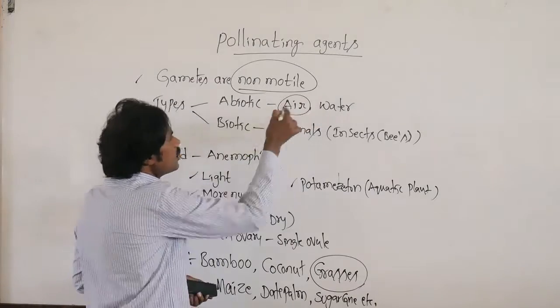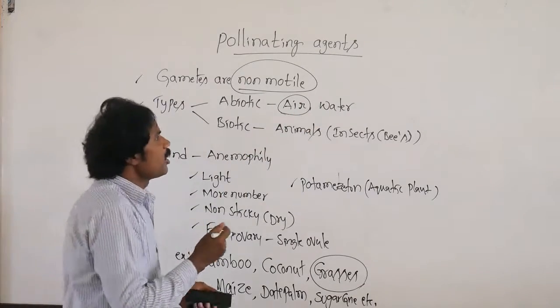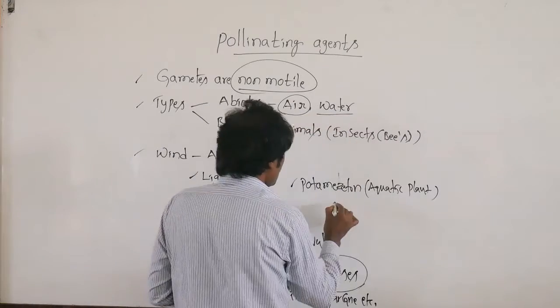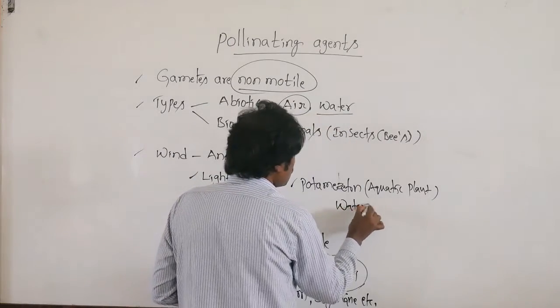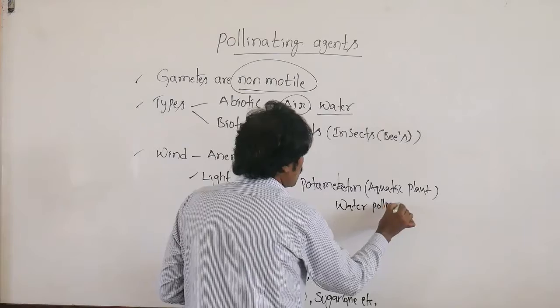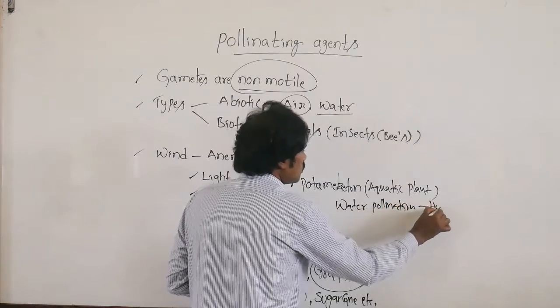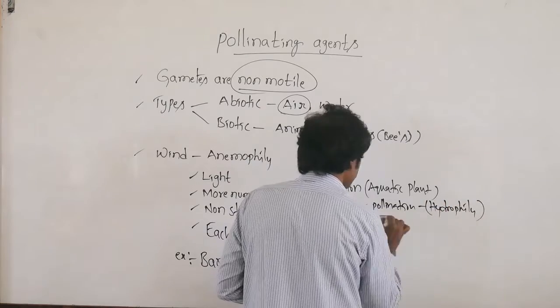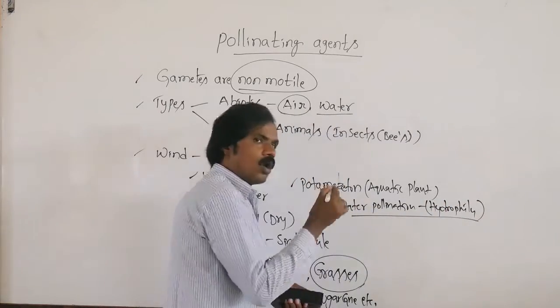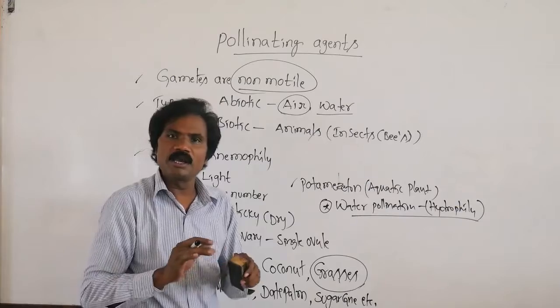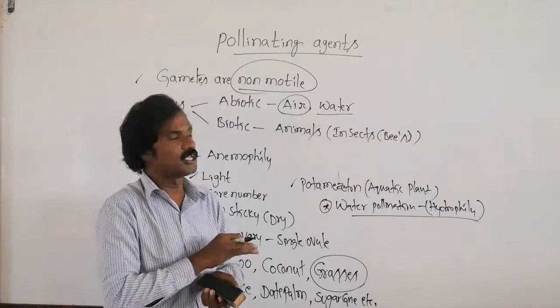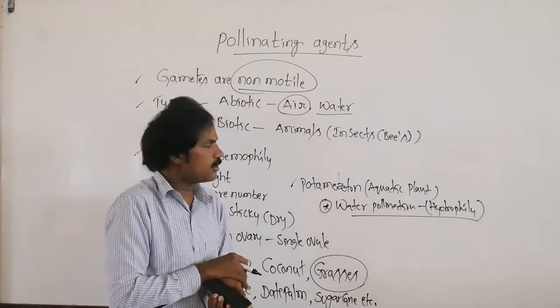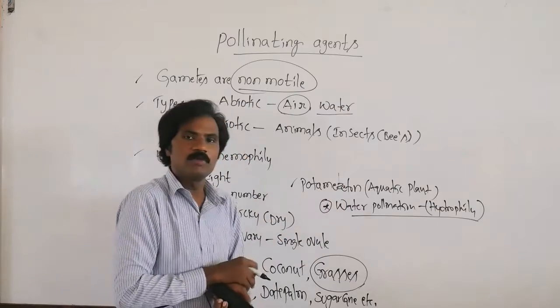Then what about water pollination? Water pollination, otherwise we call it hydrophily. All aquatic plants may not undergo water pollination, that means hydrophilous or water pollination.